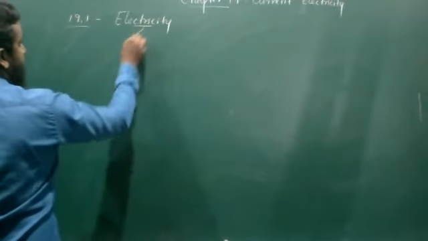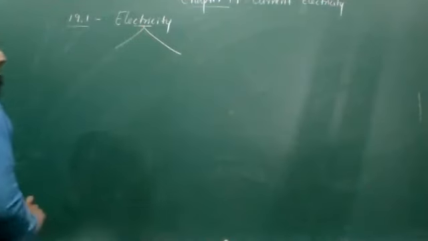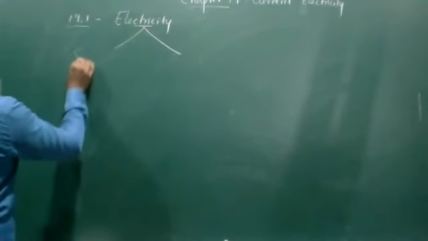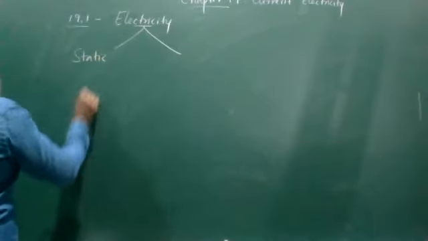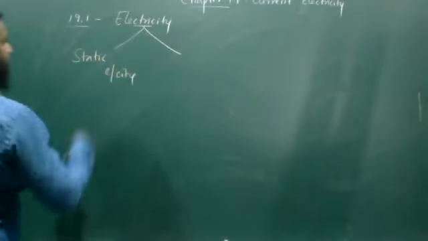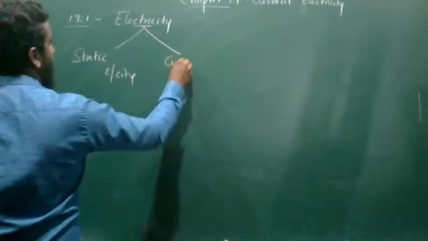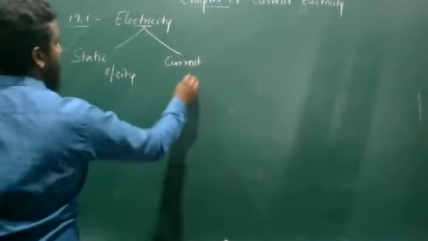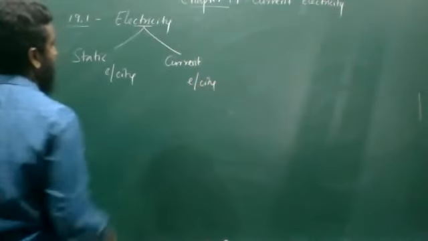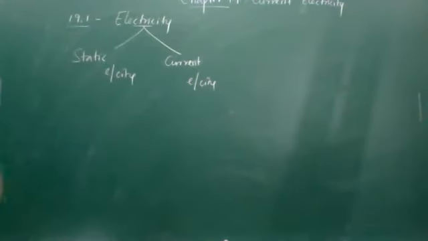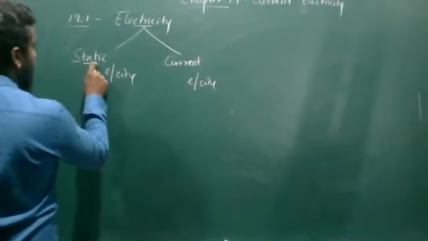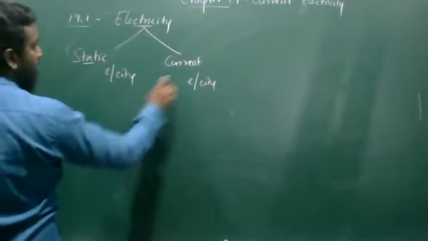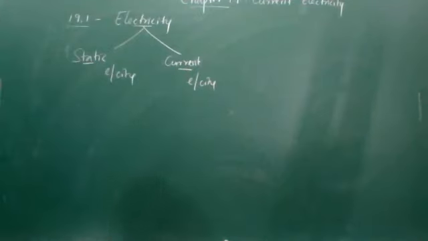A basic idea about the electricity, right? If you consider the electricity, you can see two types of electricities. First is static electricity. The second type is current electricity. The term itself is introducing you to the term static. Here you have the current.